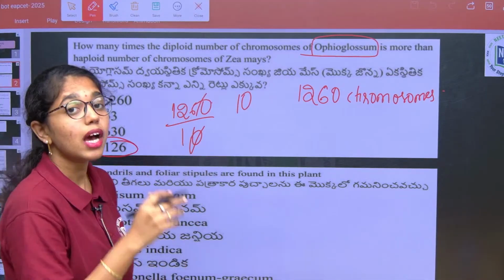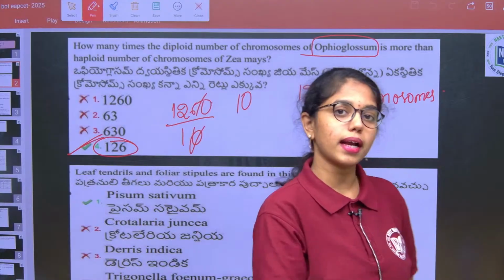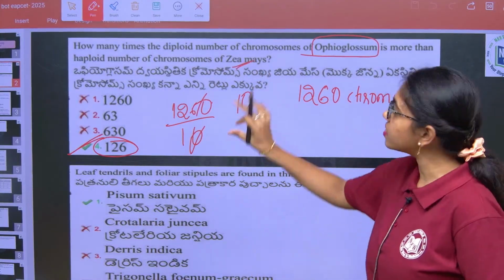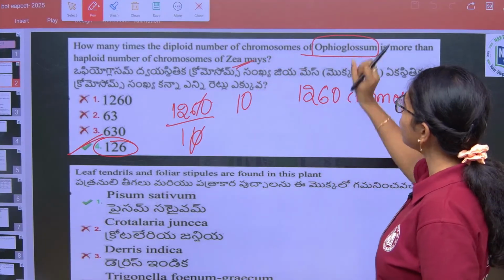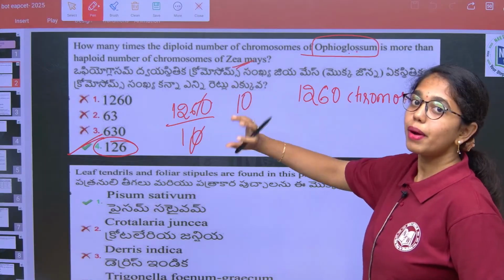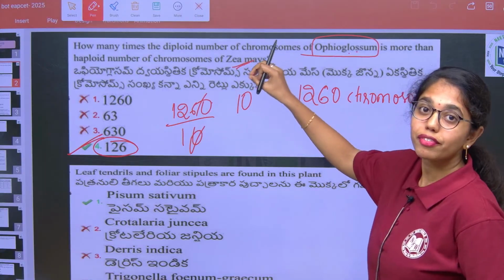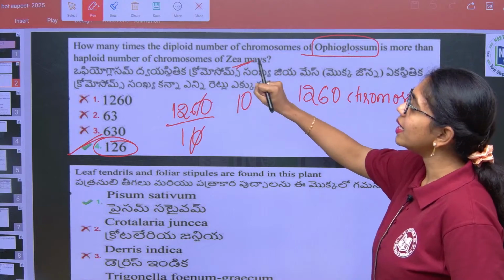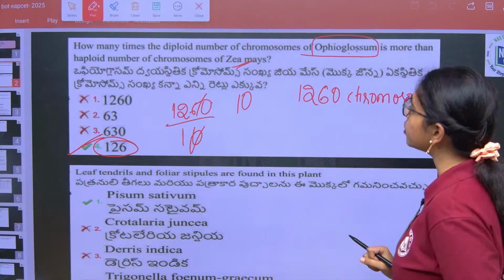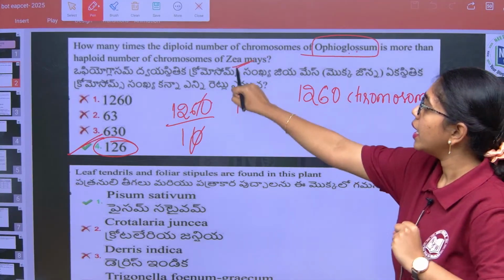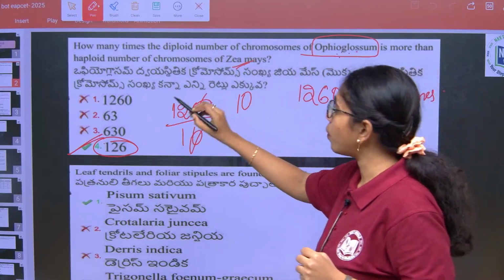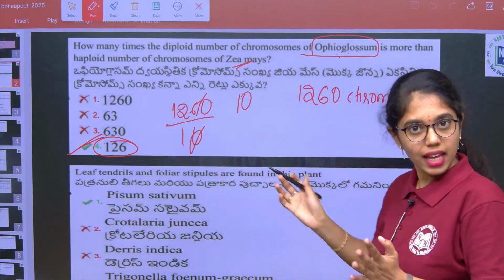So it is 126 times greater when compared to the haploid set of chromosomes of maize. Okay, this is how you have to do it. You know the chromosome number of Ophioglossum and the haploid chromosome number of maize, but I think most of you are confused on how to tackle this. It is as simple as this, beta: just 1260 by 10, that will give you that Ophioglossum number of chromosomes is 126 times more than this.